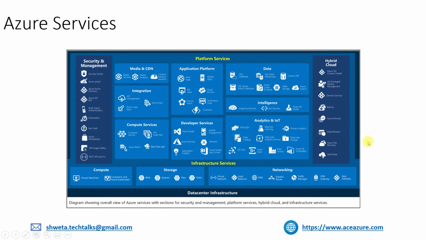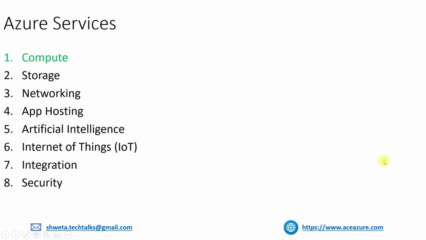Since we can do a vast amount of things and it is very difficult for us to understand each of these categories distinctly, I've put down the most frequently used categories here, which are compute, storage, networking, hosting, AI, IoT, integration, and security. Let us go through each of these categories in detail.